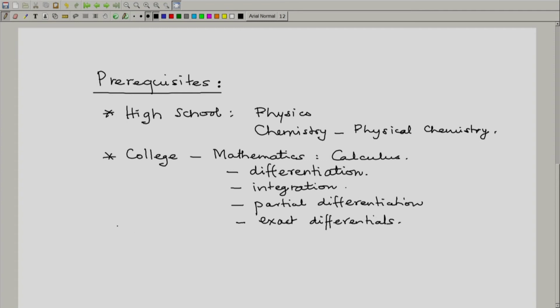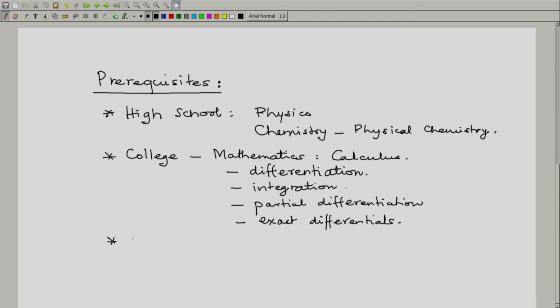Apart from this background in physics, chemistry and mathematics, it is expected that you should have the ability to work with numbers. You should not hesitate to use a calculator and do some amount of number crunching for this course.